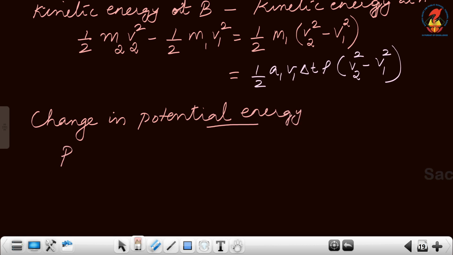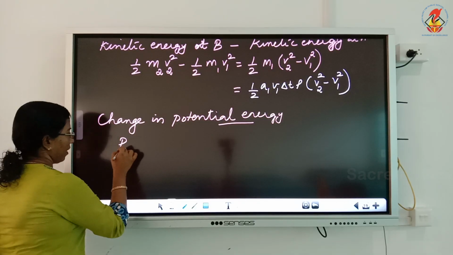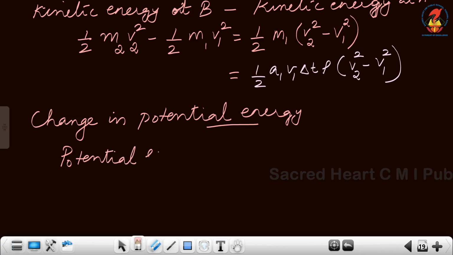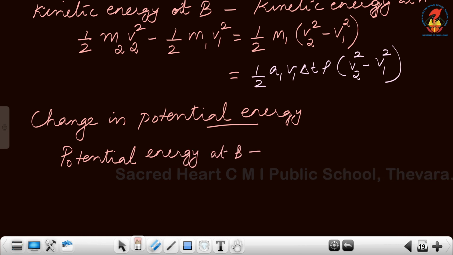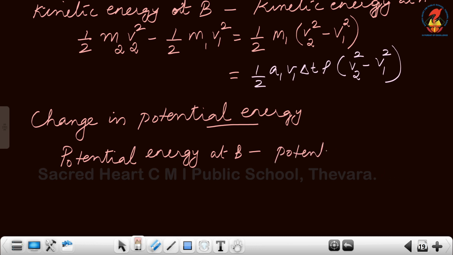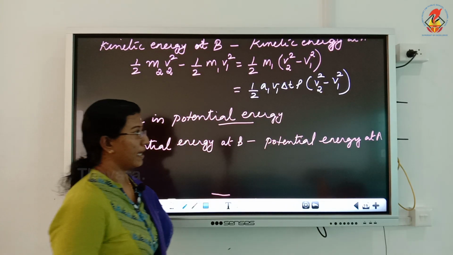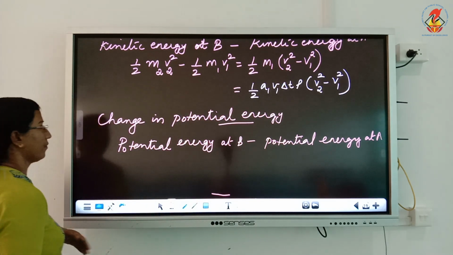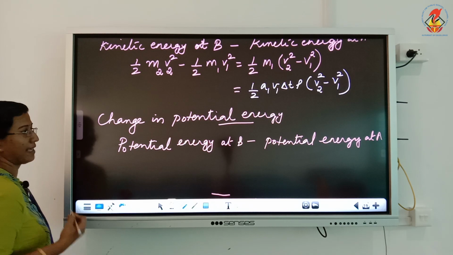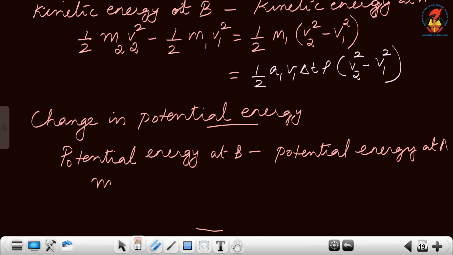Since h2 is more than h1, it is the potential energy of the fluid at B minus the potential energy of the fluid at A. The potential energy equation is mgh, so we can write it as m2 g, where g is always a constant, into h2 minus m1 g h1.